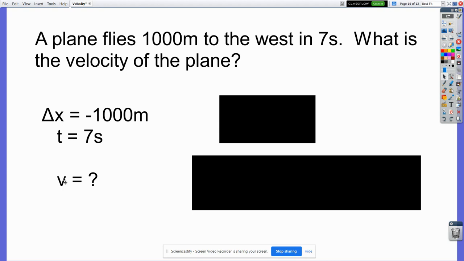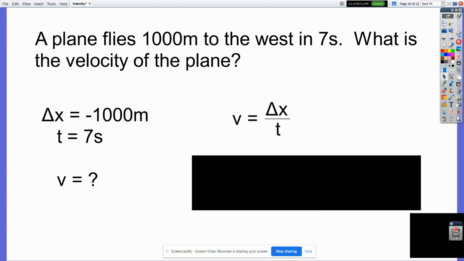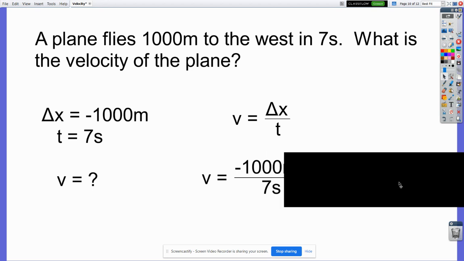I'll look for the equation that has these things in it. That's the equation. And make sure nothing's missing. Nothing's missing. I substitute and solve. I let that negative sign stay right where it's at because that's my direction. Again, I could have written 1,000 meters west, but I decided to use negative in here because that's what I would think honors and AP kids would do. CP students are probably going to write meters west.